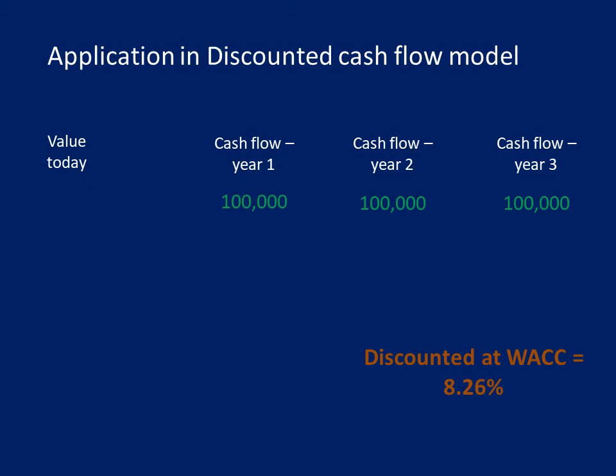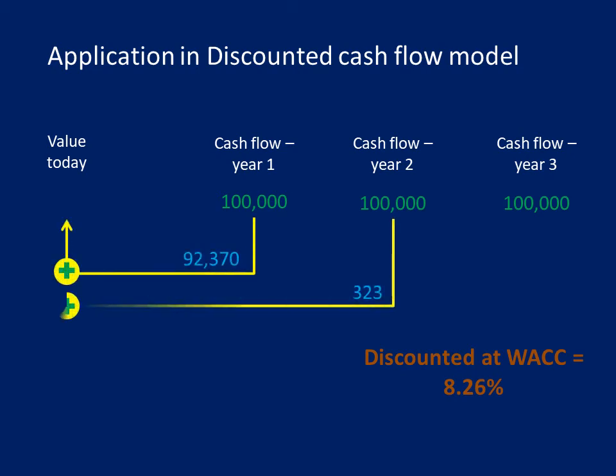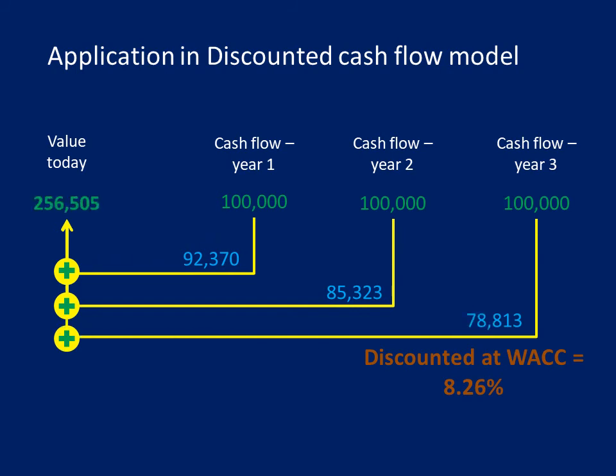To calculate the value of those cash flows today, that is their present value, we discount them at the WACC of the business to calculate the aggregate value today. Now, when we add the three discounted values, it gives us a total of $256,000, which is the present value of the future expected cash inflows.